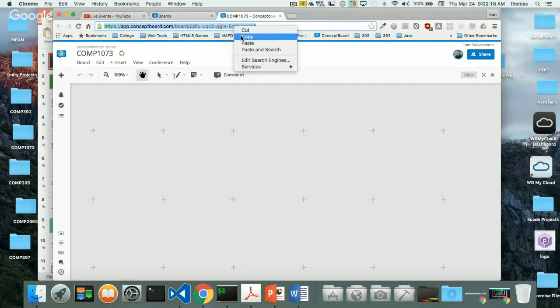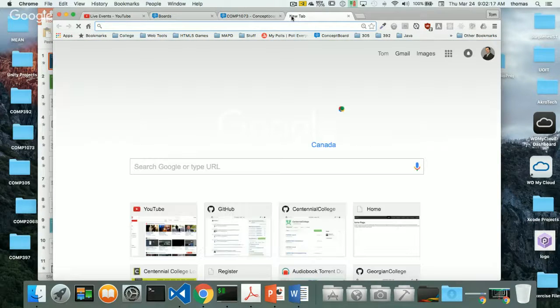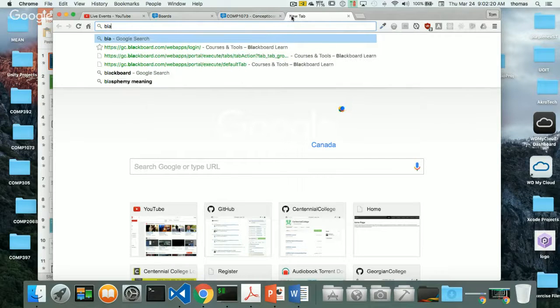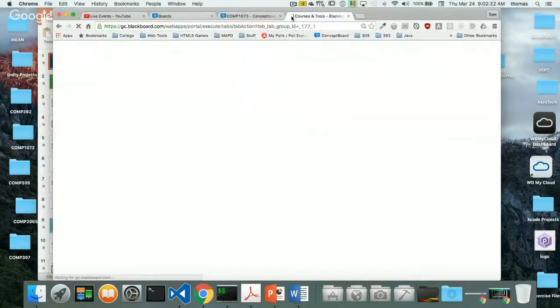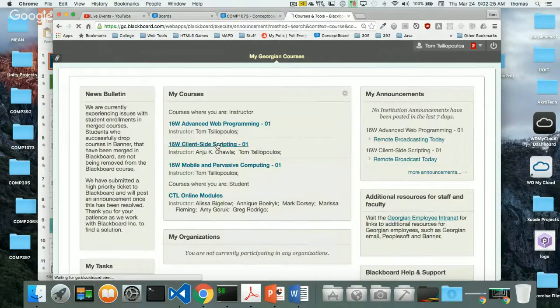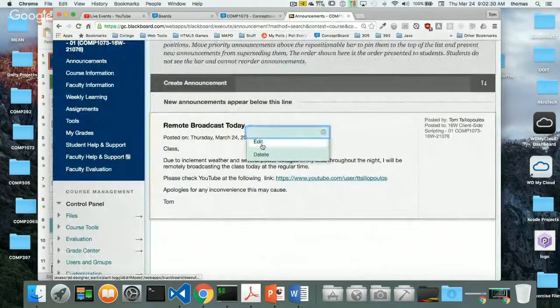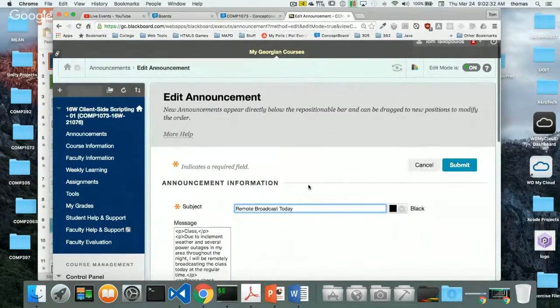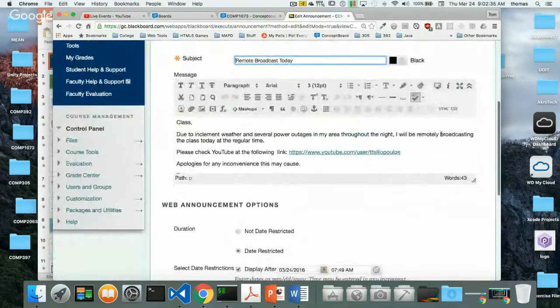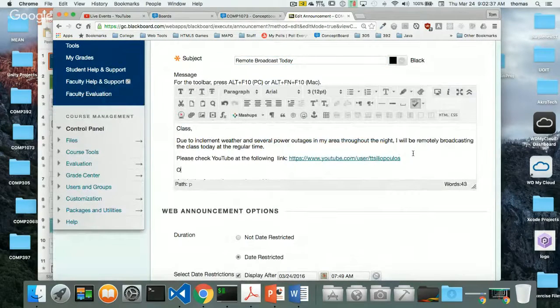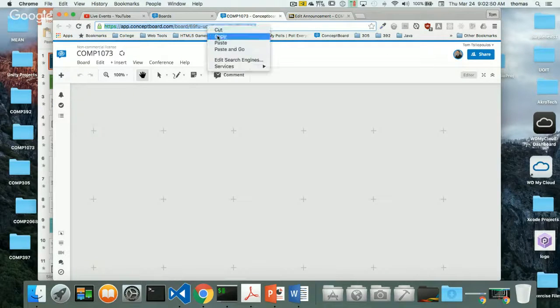So let me just do this first. I'm going to copy this link, and we're going to go over to Blackboard. Let's go into client-side scripting, which is the class we're in right now. In our broadcast message, I'm just going to put in that link so you can see it right on the top of your broadcast today. So we'll say, join me on the board, questions, and then the link will be this link.